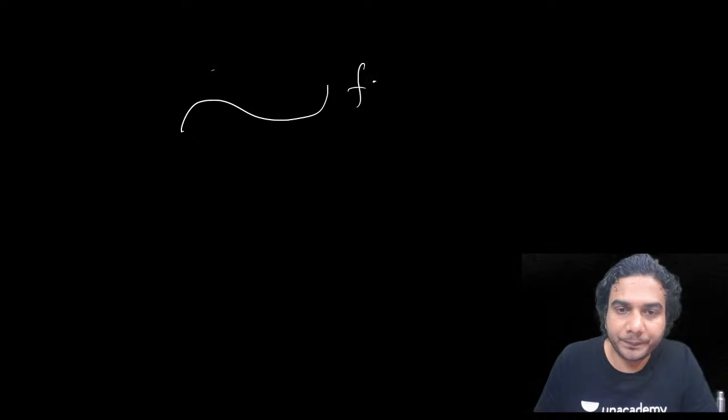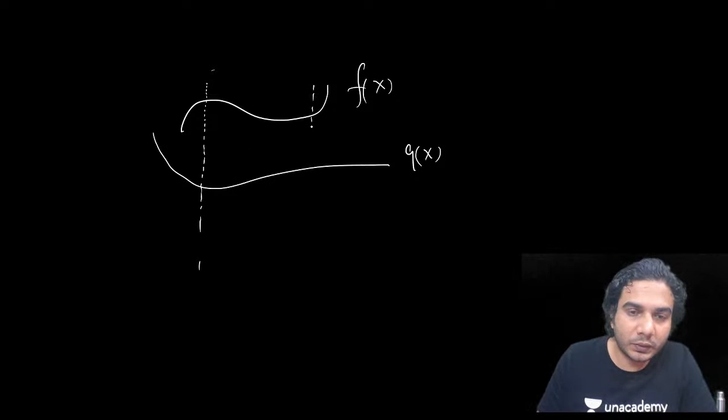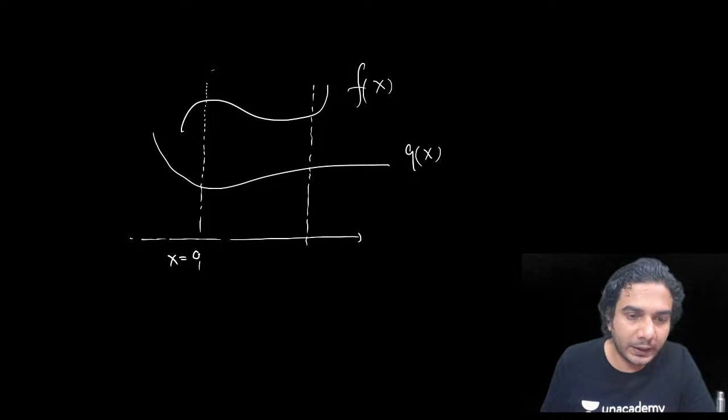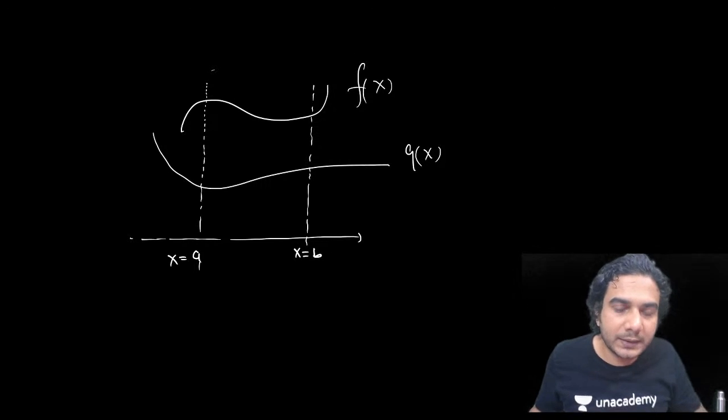But let's understand it in some other way. Suppose we have a function f(x), and another function, say g(x). This is g(x), and we need to find the area between f(x) and g(x) between these two vertical lines I have plotted. This is the line x = a, and this is the line x = b. We call these lines ordinates.